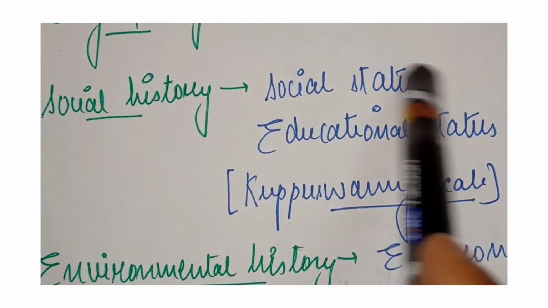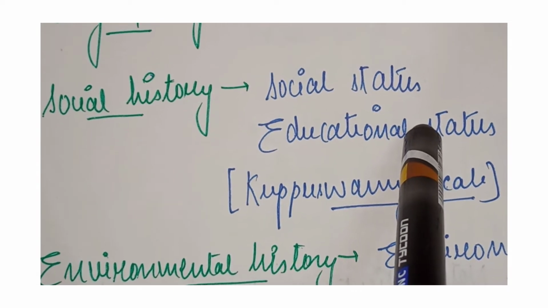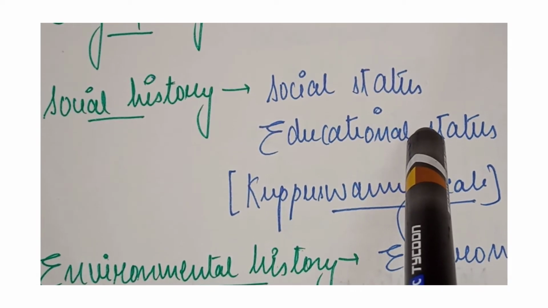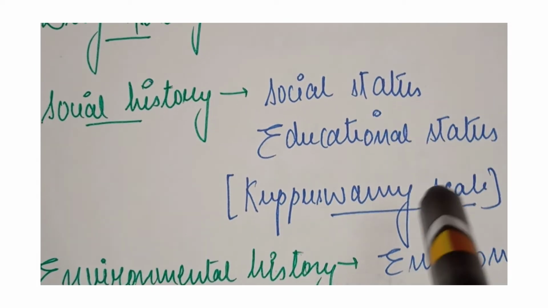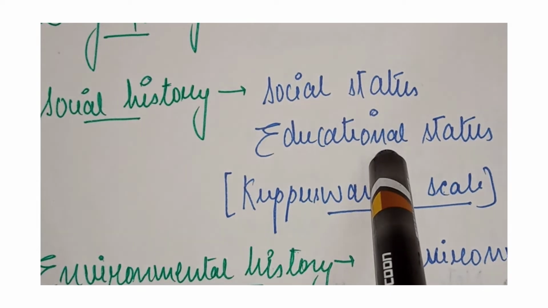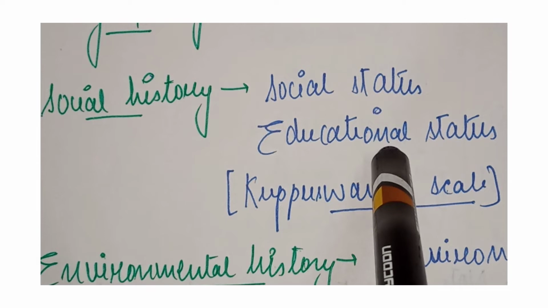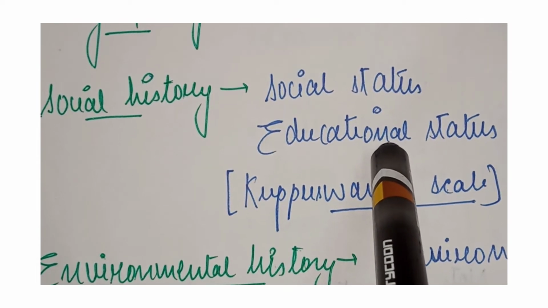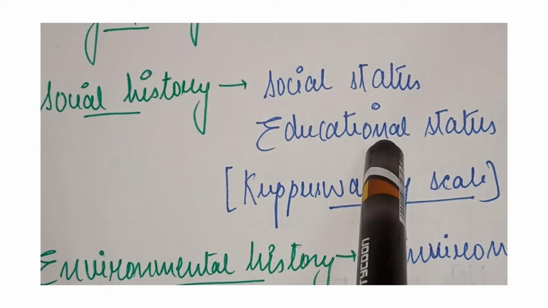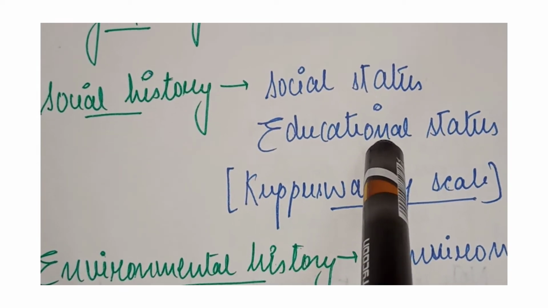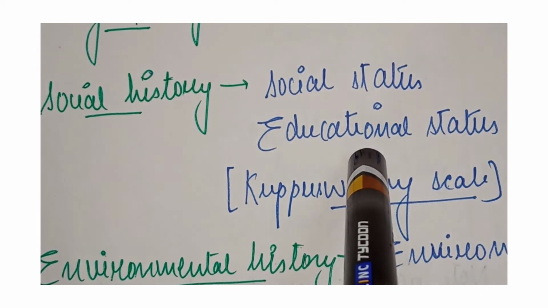We get to know the social status of the patient. What is the status of the patient? Whether the patient belongs to a very high-fi family or middle class or a lower class, or it can be a moderate too. Okay. What is the educational status? Whether the patient is aware of any kind of conditions or not, whether the patient's family is educated or not, whether the patient itself is educated or not, all these things are very much important, because if the patient is not educated, if the patient is not aware of any kind, the patient cannot take the precautions itself.